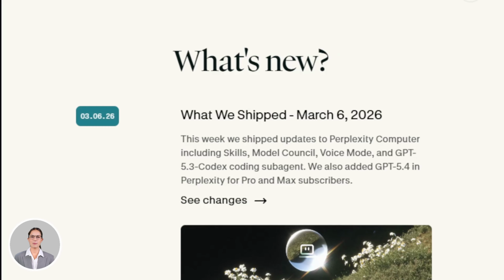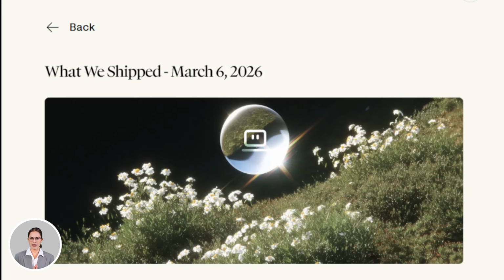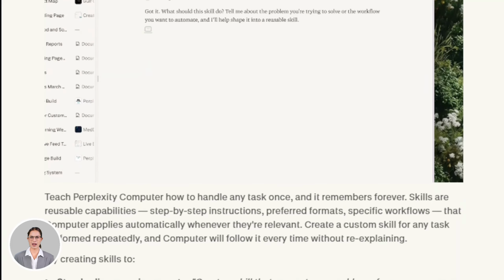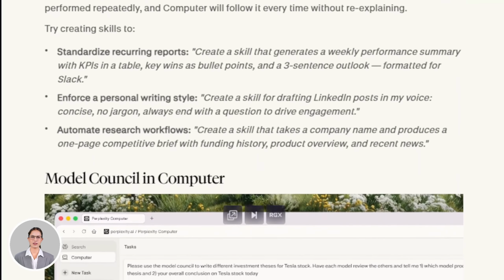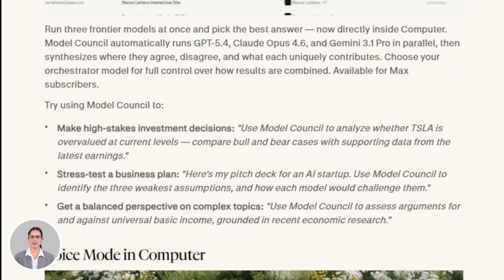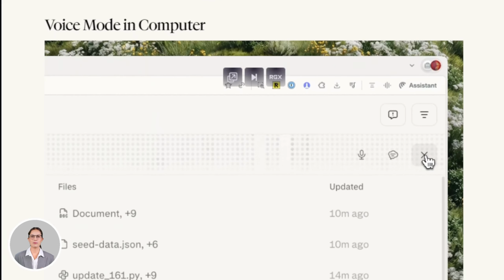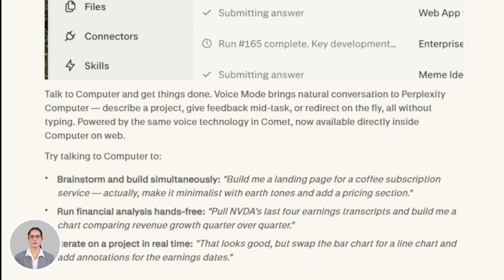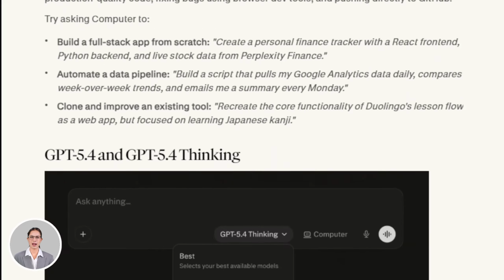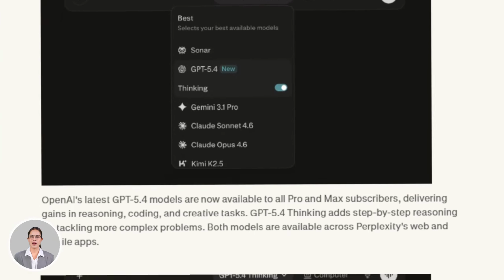Stick around. On March 6, 2026, Perplexity shipped a big batch of updates to Perplexity Computer: Model Council with the newest models, custom skills, voice mode, a GPT 5.3 Codex coding subagent, and GPT 5.4 Thinking for Pro and Max subscribers. I'm going to walk you through the ones that actually change how you work, starting with Model Council.